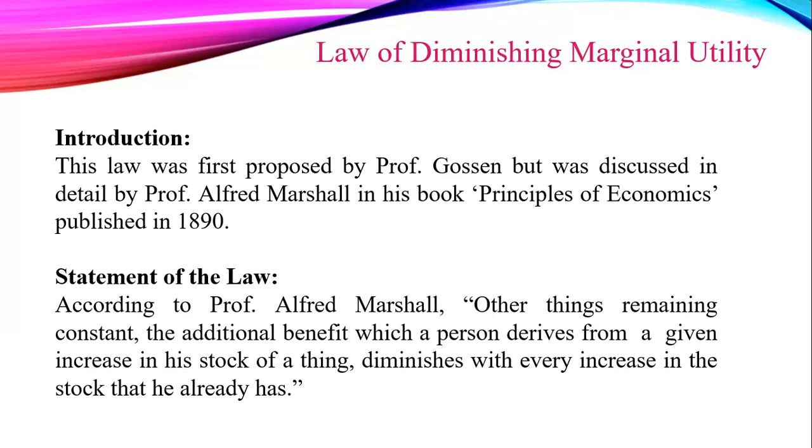The law states that when a consumer consumes more and more of a commodity, the marginal utility derived from successive units of a commodity diminishes. The additional utility derived from an additional unit of a commodity goes on declining as one consumes more of it. In simple words, the law of DMU states that the more we have of a thing, the less we want to have more of it.